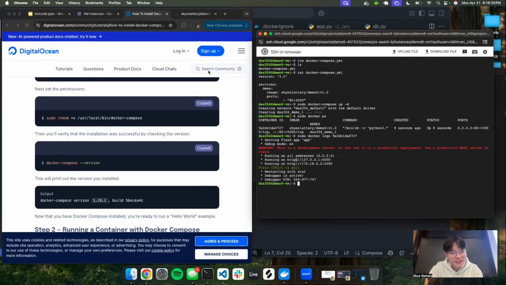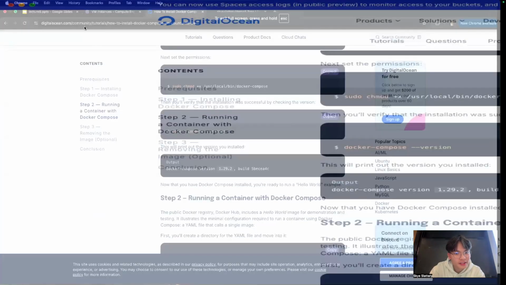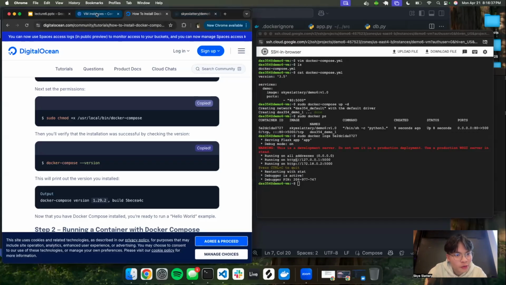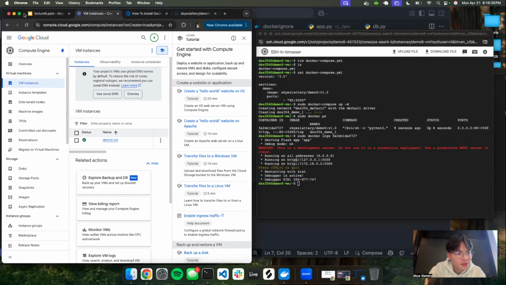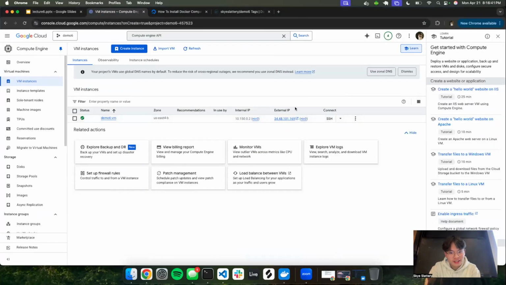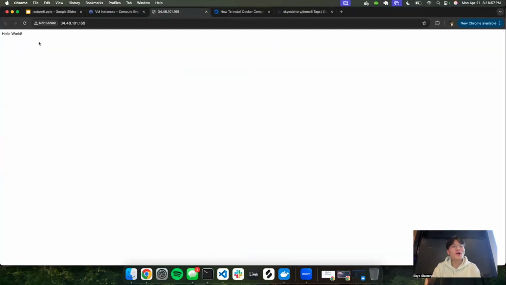So now it's running on our virtual machine. Let's go to our Google Chrome. Let me just make this bigger. Oh crap, my bad. Let's just keep it like this. We go to VM instances, right? This is terrible. Okay. So what we did just now was SSH, but this is actually the external IP, the public link that we can use to see our running instance. So if I just click this, there we go. All right, yeah, so we got hello world.